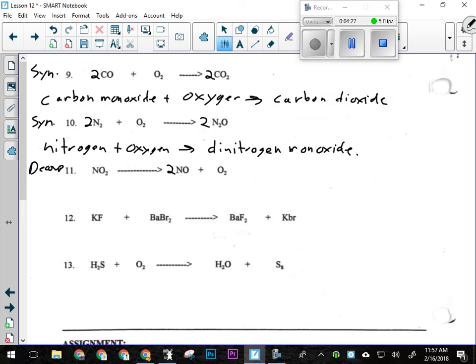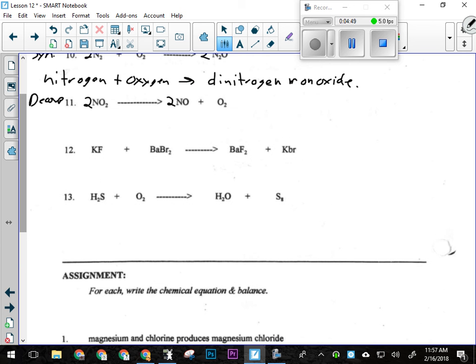All right, so now I've got 2 nitrogens on both sides, so I've got to go back over here and make sure I've got 2 nitrogens. On this side now I have 4 oxygens. On this side I have 2 plus 2 is 4. All right, so I'm good. How many people are done 12? Okay.